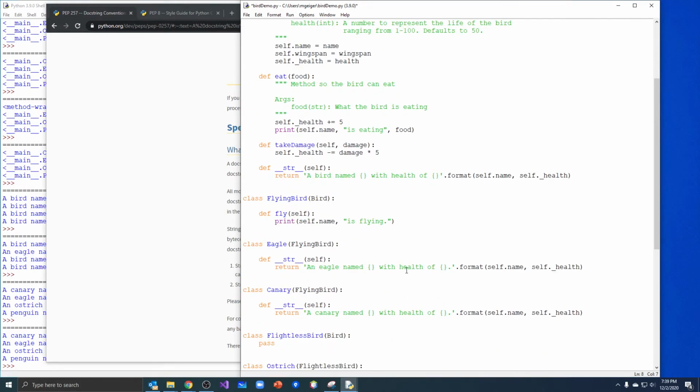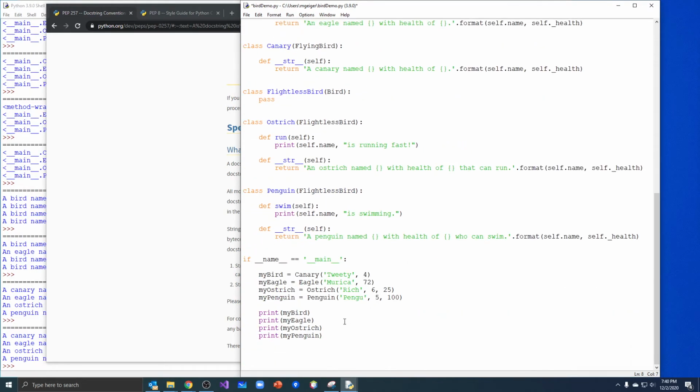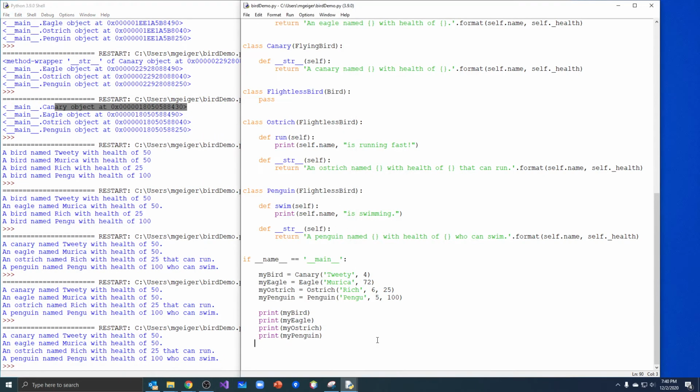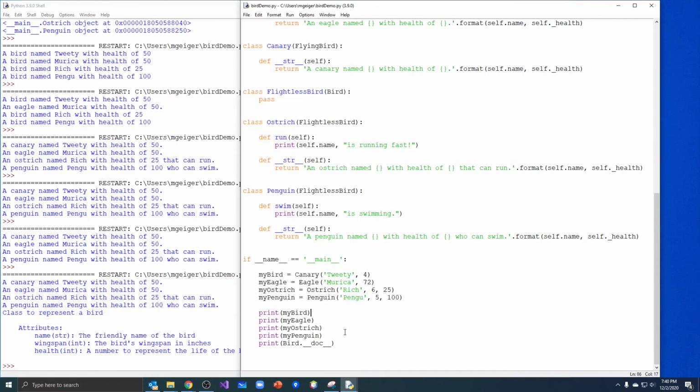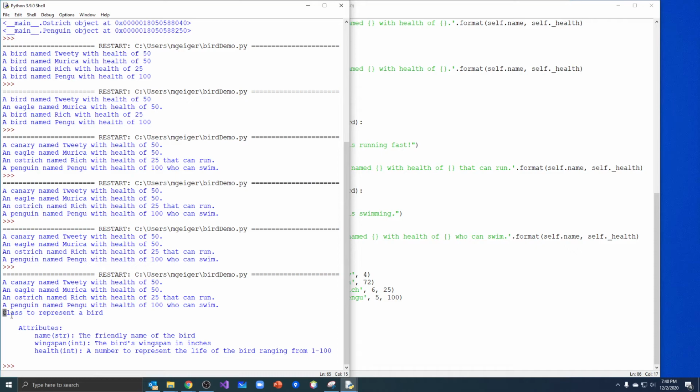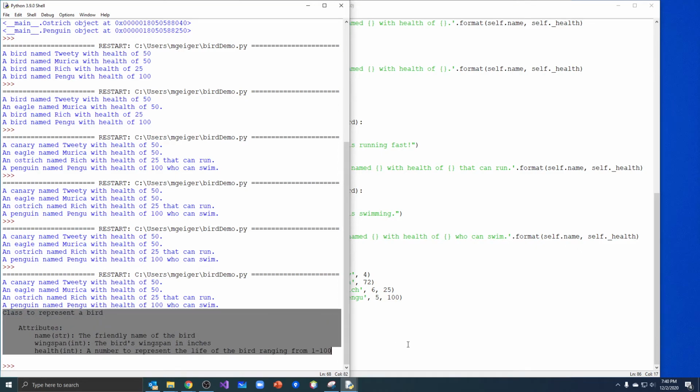Now let's go down here where I printed out all my bird information. I didn't change anything. All that still works how we expected it to. I want to print one more thing. Let's print out bird, because it belongs to the class, dot underscore underscore doc, and see what happens. So it prints out that exact text that I used for my documentation.